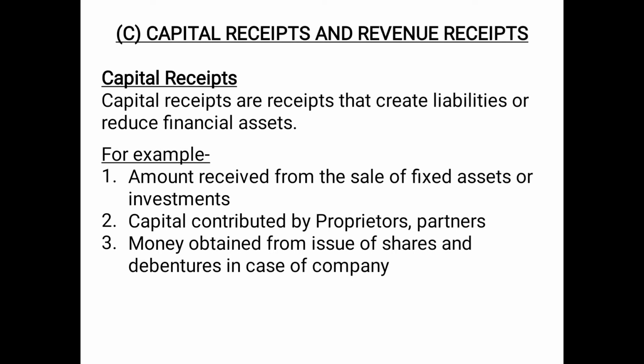Since it is considered as a liability, no doubt the money is received, but simultaneously a liability has increased. So therefore it will be treated as a capital receipt. And then thirdly, money obtained from issue of shares and debentures in case of company. It is also a kind of borrowed capital, and therefore it will also be treated as a capital receipt.